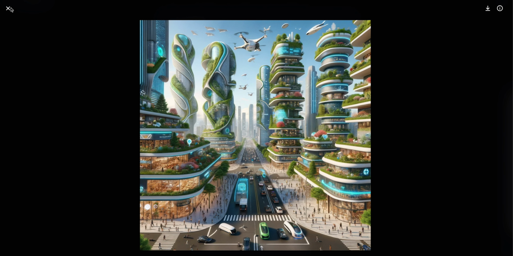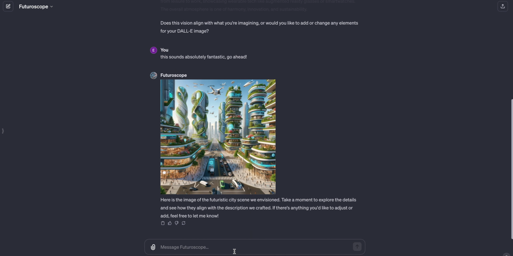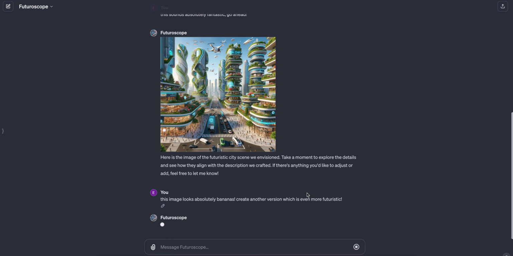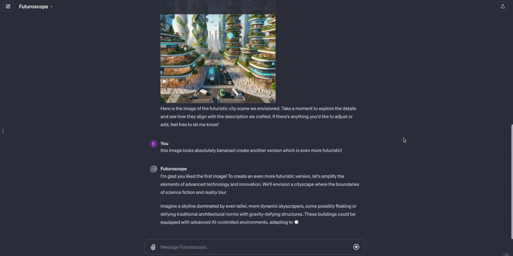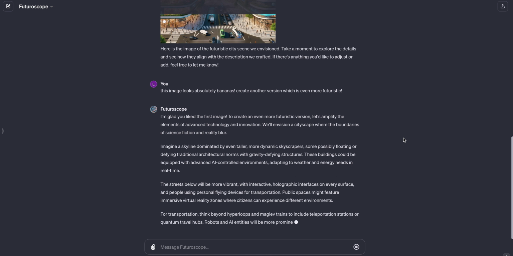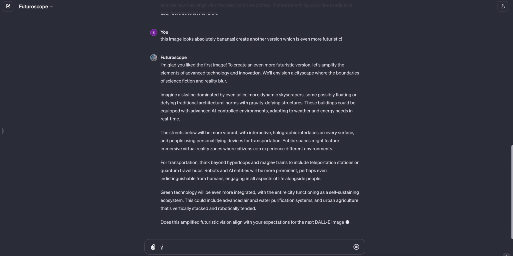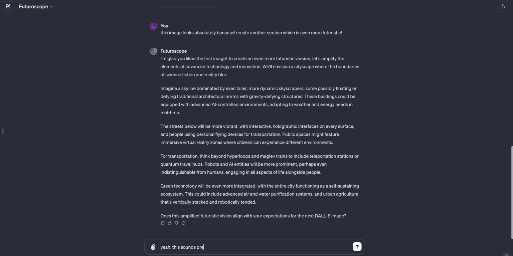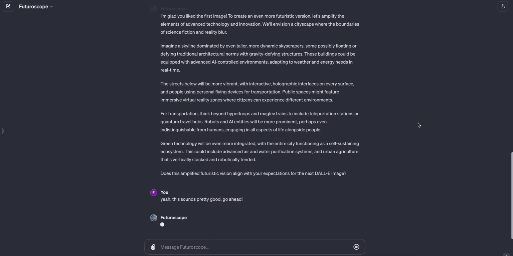I really like the direction in which the image was created, but we can ask it to create it even more futuristic, right? So we can say this image looks absolutely bananas. Create another version which is even more futuristic. Right, so it's gonna go ahead and create another image just in a second. Perhaps it's gonna ask us if this sounds better to us, so let's say, yeah, this sounds pretty good. Go ahead, and then it's just gonna create whatever we ask for.